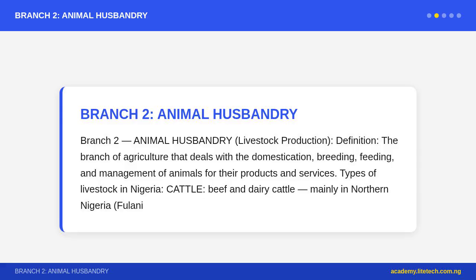Branch 2, Animal Husbandry, Livestock Production. Definition: the branch of agriculture that deals with the domestication, breeding, feeding, and management of animals for their products and services. Types of livestock in Nigeria. Cattle, beef and dairy cattle, mainly in northern Nigeria, Fulani cattle herders. Products: beef, milk, hides, bone meal.